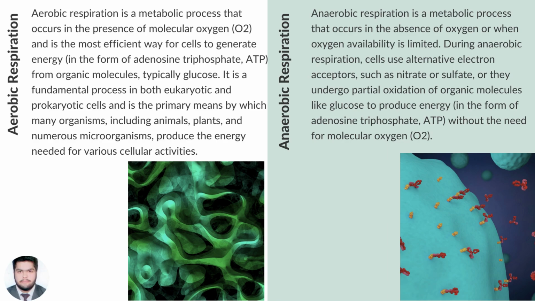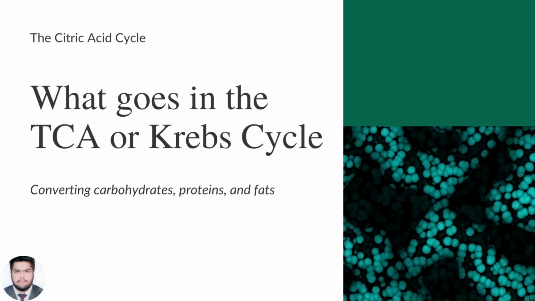Point 2. Anaerobic respiration. Anaerobic respiration is a metabolic process that occurs in the absence of oxygen or when oxygen availability is limited. During anaerobic respiration, cells use alternative electron acceptors such as nitrate or sulfate, and undergo partial oxidation of organic molecules like glucose to produce energy in the form of adenosine triphosphate, ATP, without the need for molecular oxygen, O2.